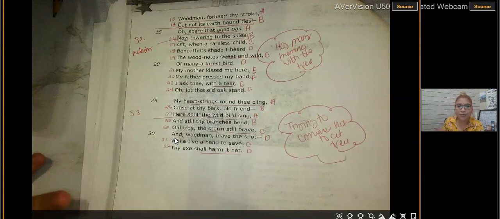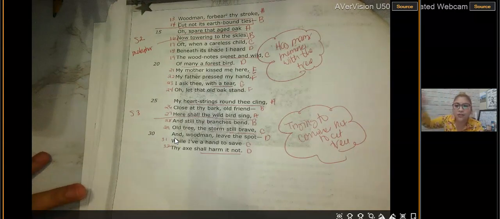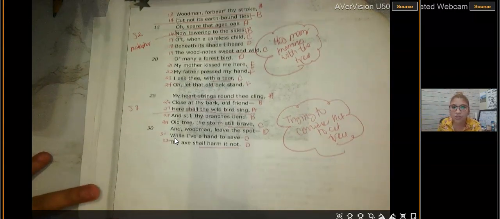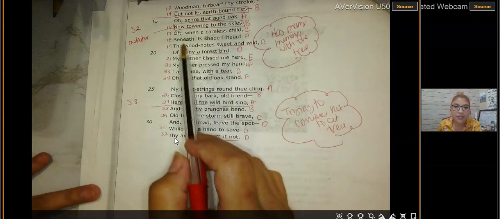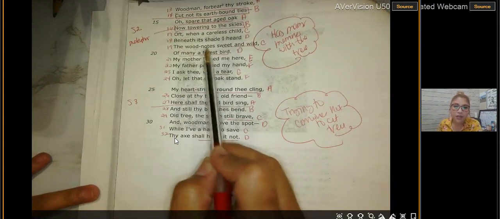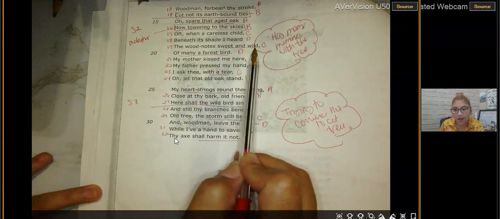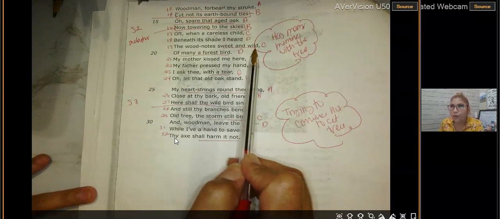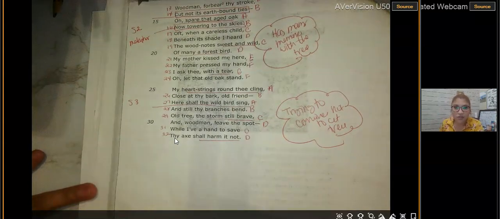It's comparing the tree to being so big that it's towering to the skies. It's a type of figurative language. So here it says on line 19, "the wood notes sweet and wild." So that's all a type of imagery. I can see the wood notes are sweet and wild.